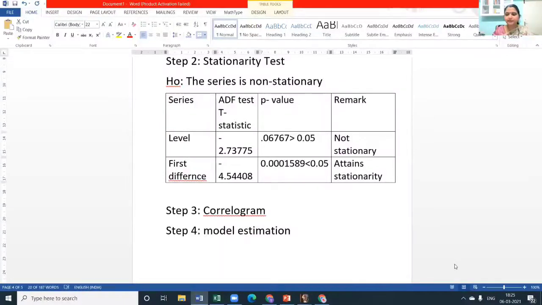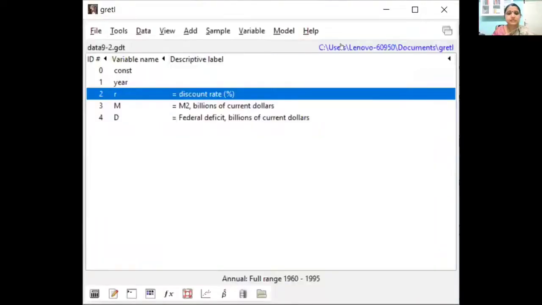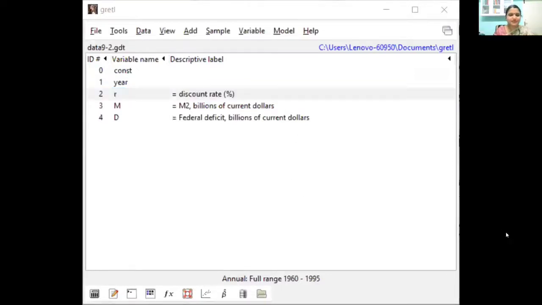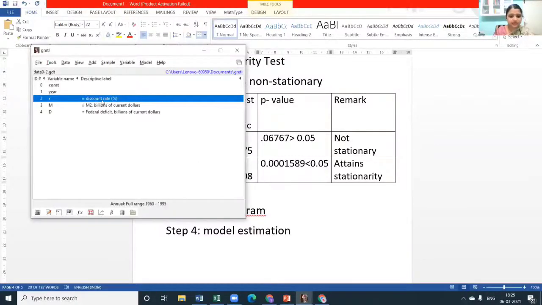Sorry for the confusion. I'm switching between the windows, it's making a mess. So this is my Gretl window. I have picked up the first variable. I'm not bothered about the others. In fact, this data may be useful for some other analysis.